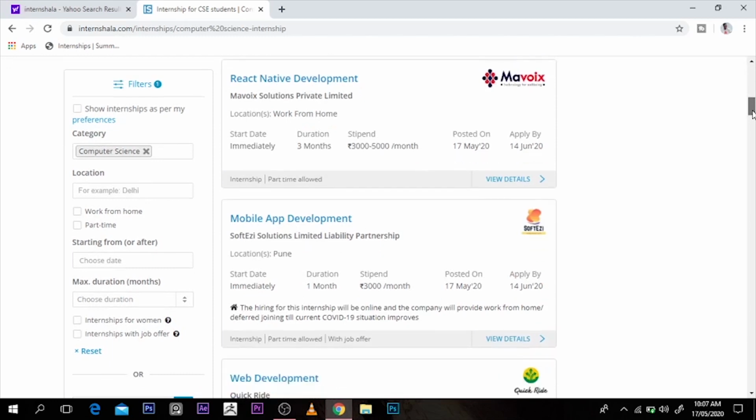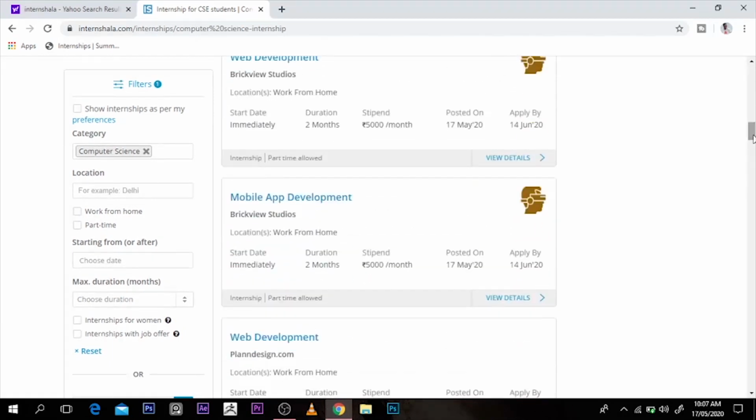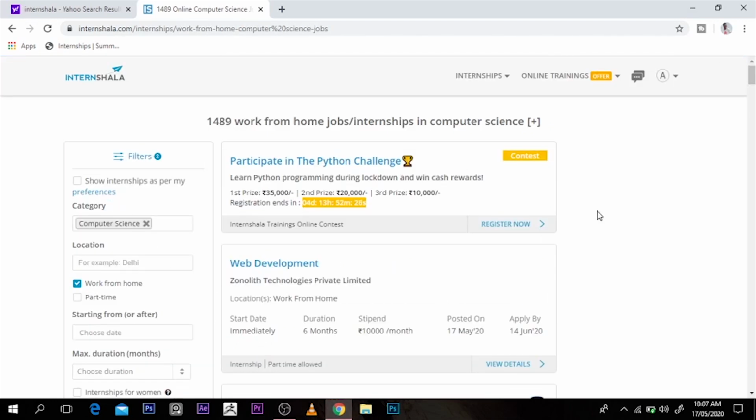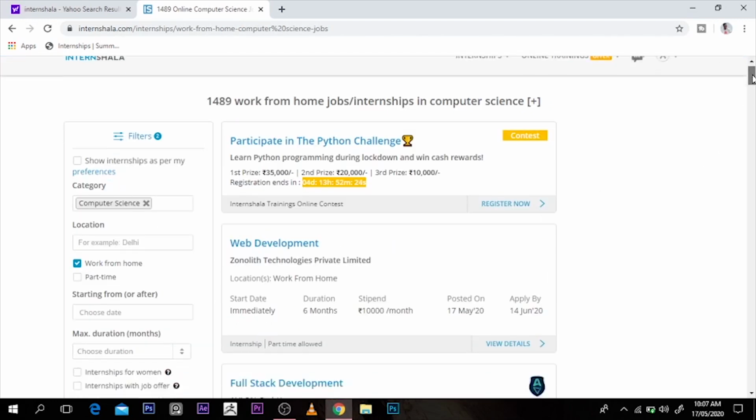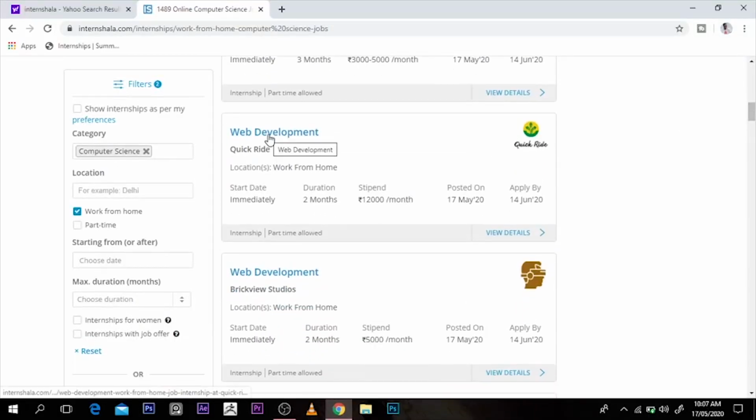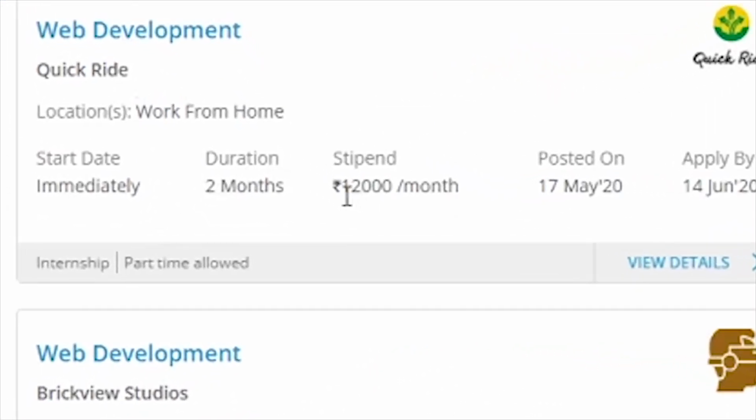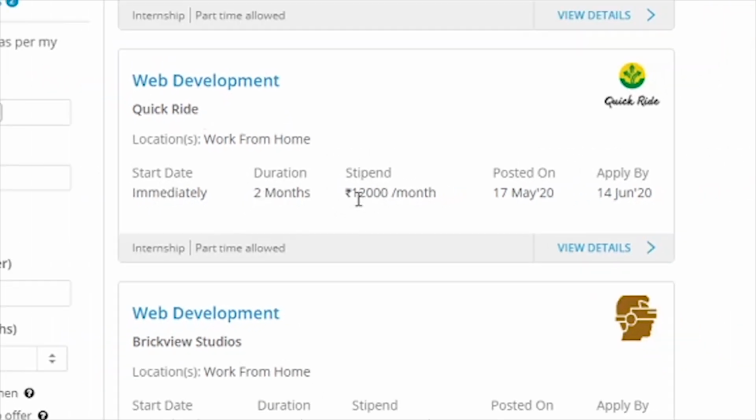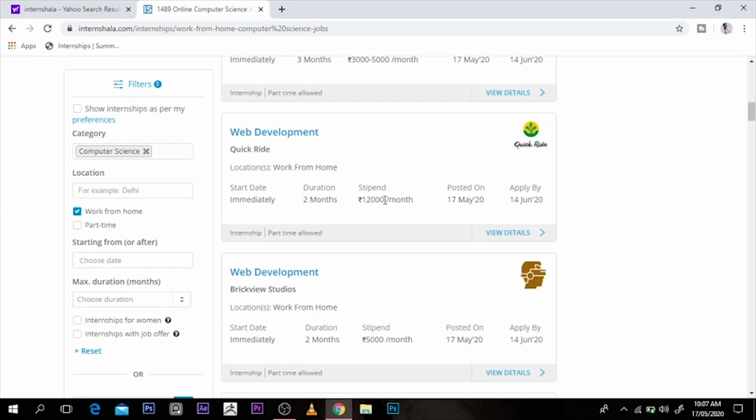Now search for it, and please make sure you tick the options that should be very convenient for you. You can click on work from home. Since it's an Indian website, you want to work from home. If you're in Nigeria, if you're in the US, wherever you are, you want to work from home. So for example, I can click on web development. The pay is 12,000 rupees. I don't know exactly what it's called, but the pay is good, and I can click view details.